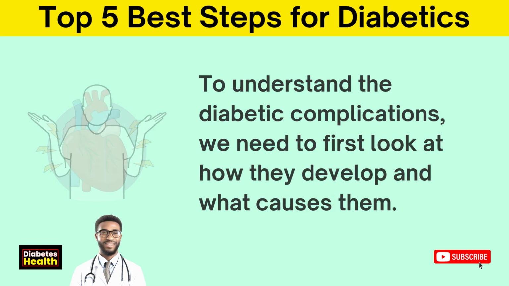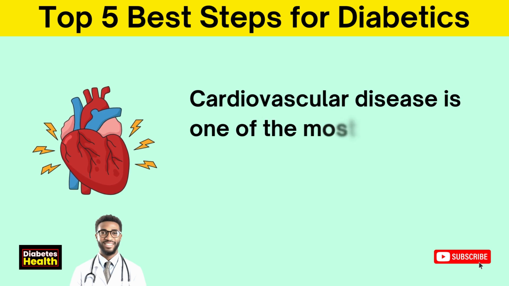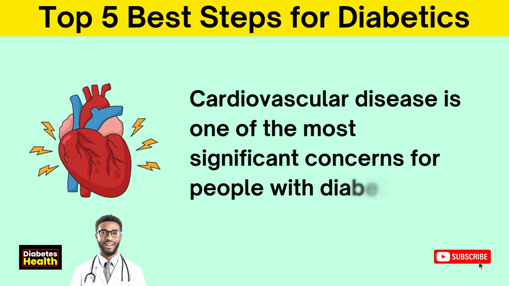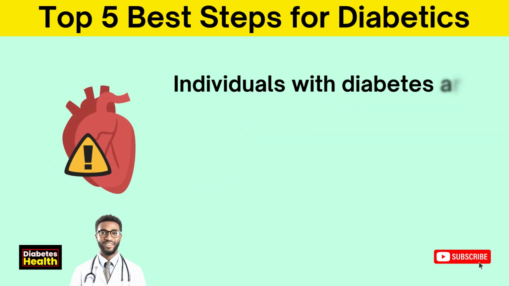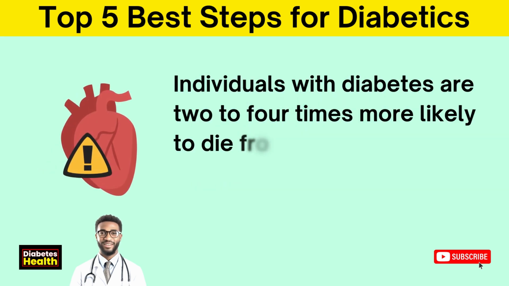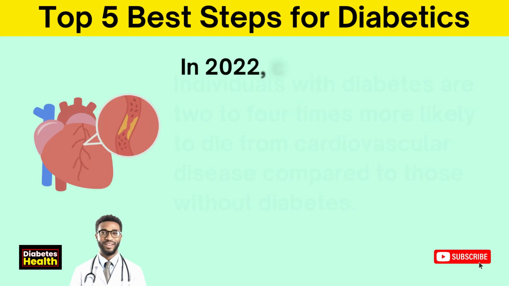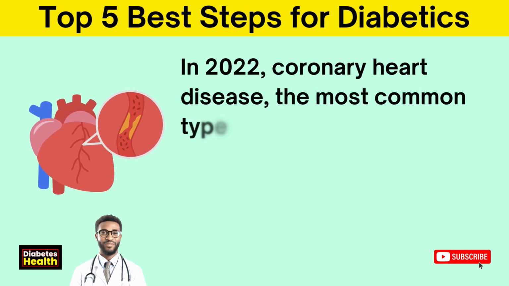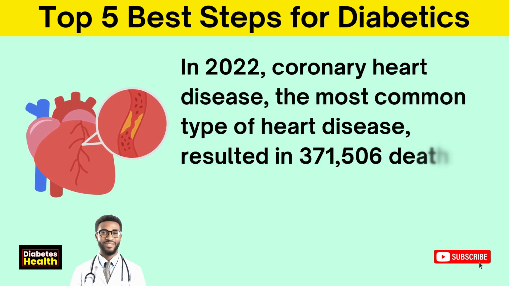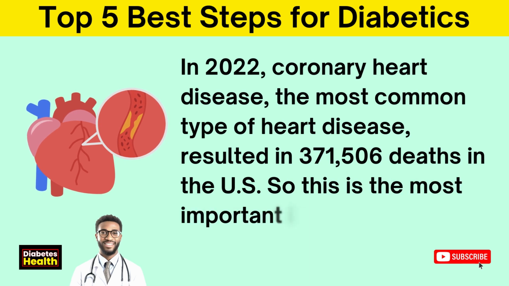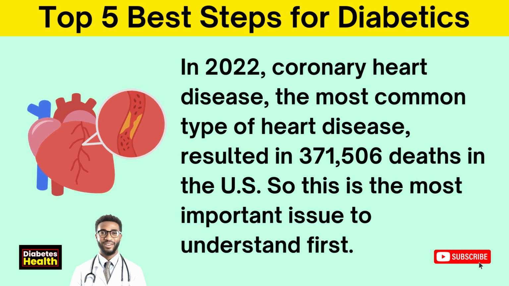To understand the diabetic complications, we need to first look at how they develop and what causes them. Cardiovascular disease is one of the most significant concerns for people with diabetes. Individuals with diabetes are 2 to 4 times more likely to die from cardiovascular disease compared to those without diabetes. In 2022, coronary heart disease, the most common type of heart disease, resulted in 371,506 deaths in the U.S. So this is the most important issue to understand first.